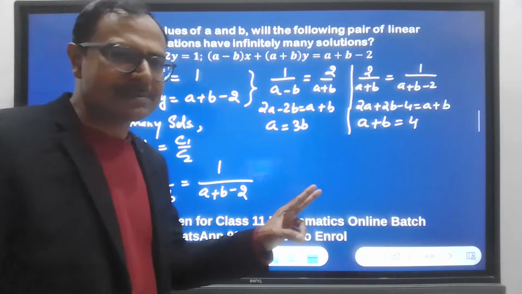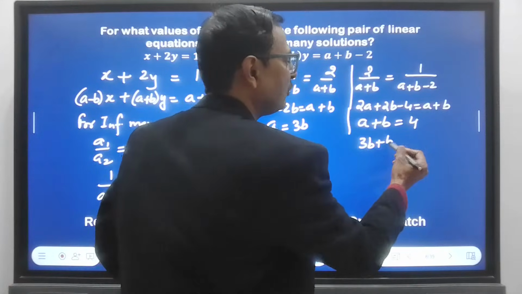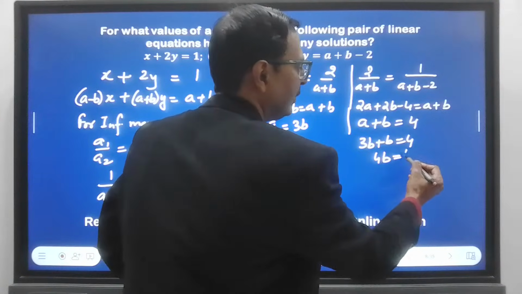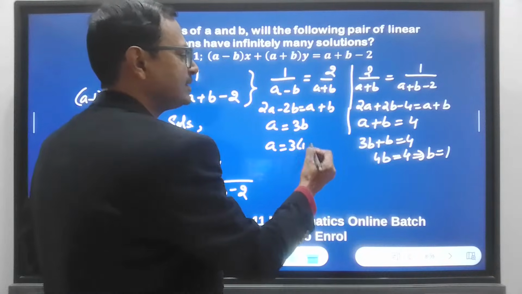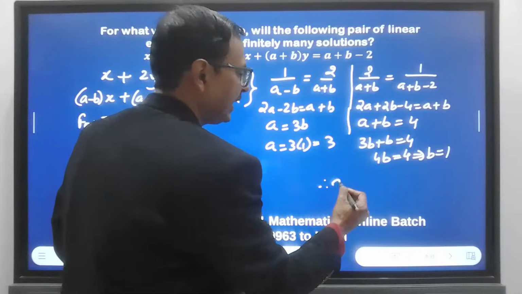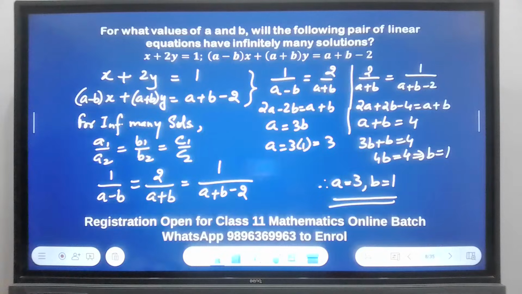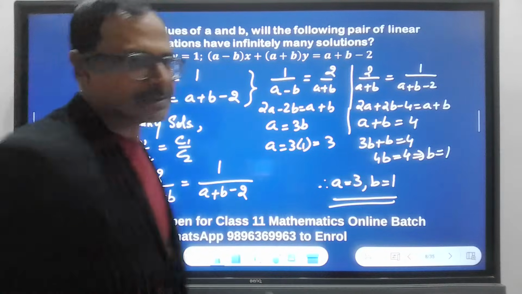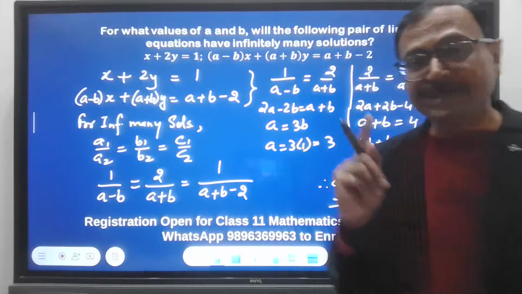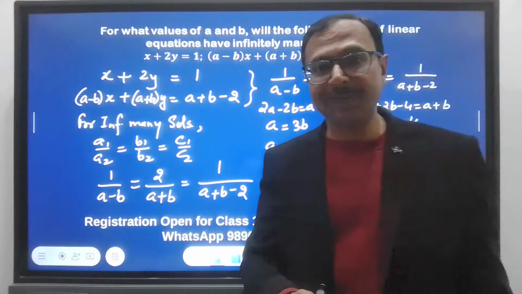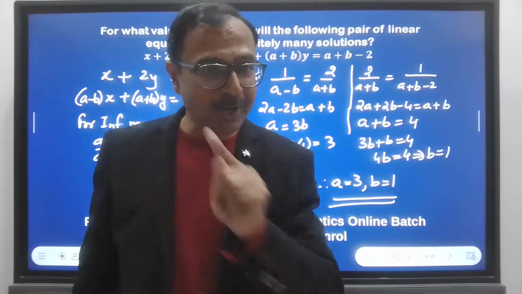See, smartness. And now A equal to 3B, just put 3B here, 3B plus B equal to 4, 4B equal to 4, B equal to 1. And if B is 1, put it here, A equal to 3 into 1, which is 3. Therefore, A is 3 and B is 1. This is the answer. Now look at this. This is the way you get complete 3 marks in the exam. Complete steps. Don't assume anything that the examiner knows it. Examiner will not give you marks for knowing something. They will give you marks for what you have written in the exam.